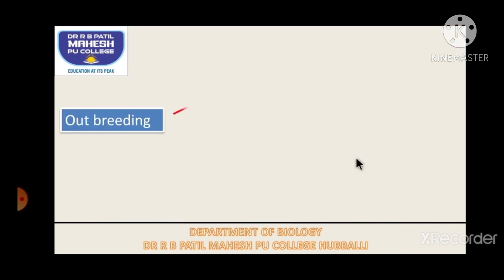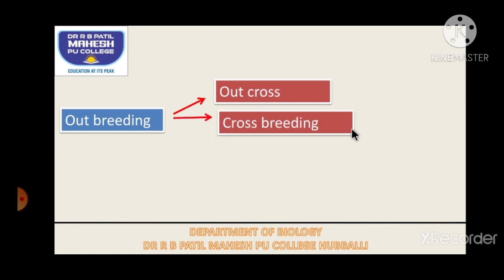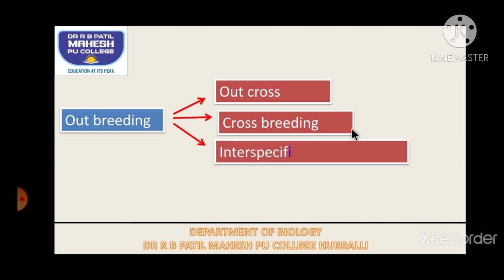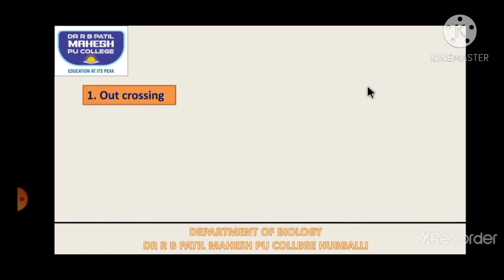So outbreeding is classified into 3 types, or 3 more scientific approaches are there in the outbreeding. The first one is called outcross, the second one is called crossbreeding, whereas the third one is called interspecific hybridization. So let's try to understand these 3 one by one. So let's take the first one, that is outcross.